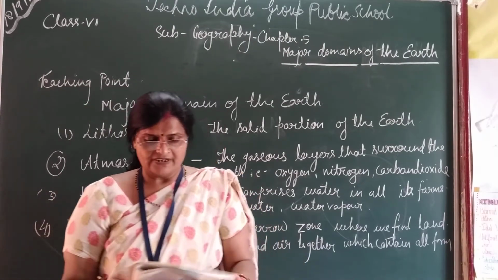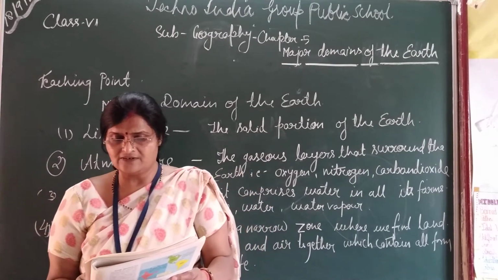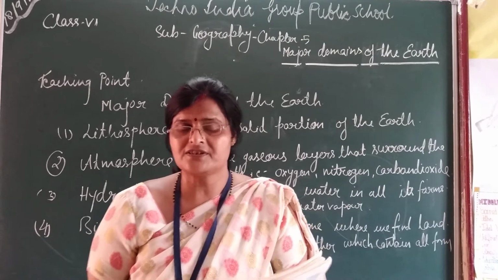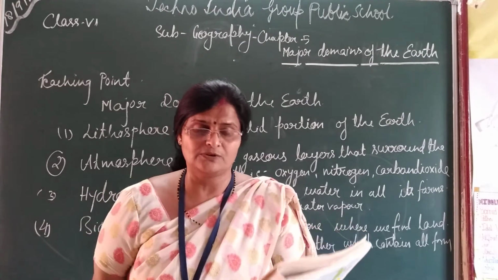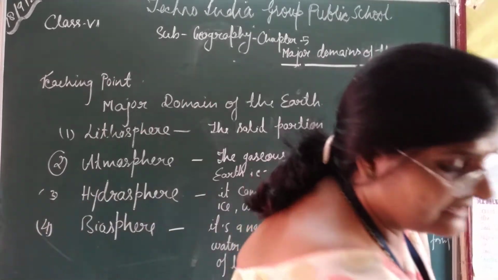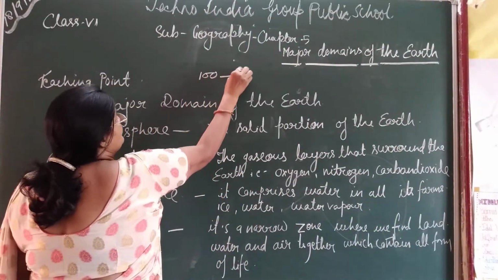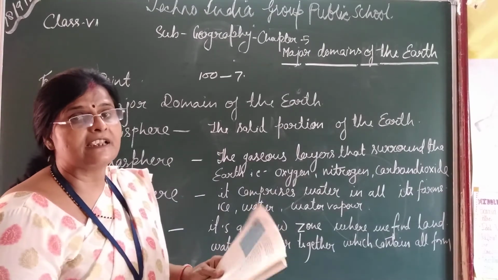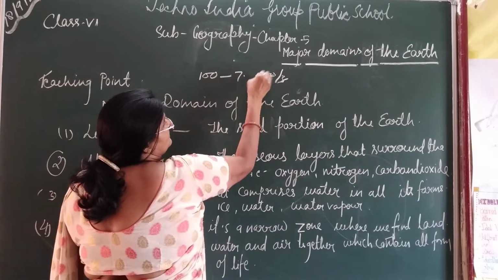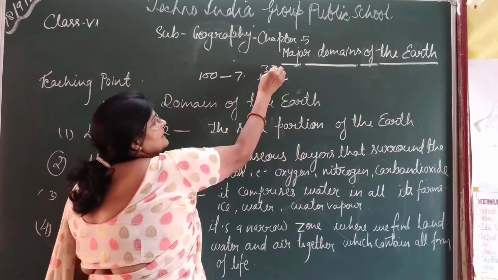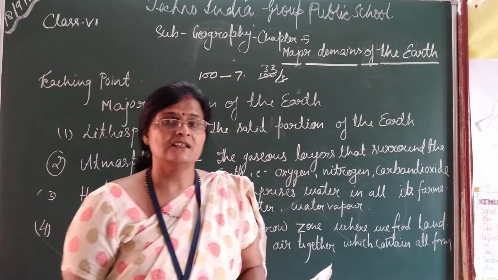Asia is the largest continent. It covers about one-third of the total land area. One-third of the total land means, suppose this is 100, and in these 7 continents, only one-third, 100 divided by 3, is about 33. So 33 percent of the land is covered by Asia alone, and the rest is spread among the other 6 continents.